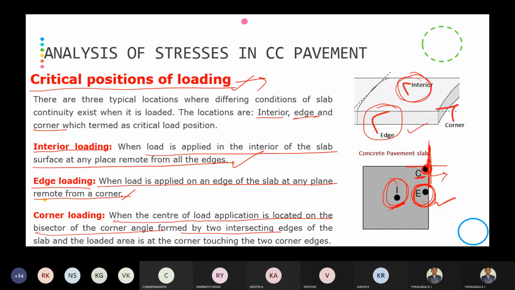In the exam they will ask all these questions. They will ask like this: locate the critical load positions on the cement concrete pavement. So you should be in a position to locate the edge loading, interior loading, and corner loading. On the basis of these loading criteria, Westergaard came up with the stress equations, and he analyzed the cement concrete pavement. So is it clear?